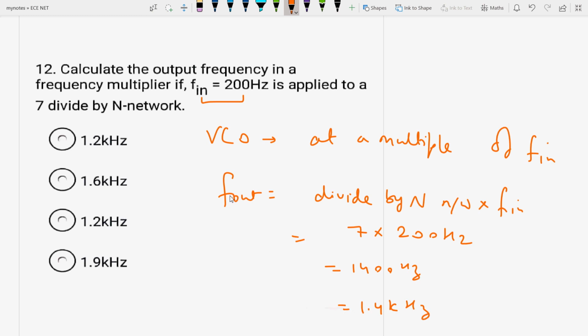Actually, the option is not given exactly as it is. Yes, 1400 means it should be 1.4 kilohertz. Okay, so the answer will be like this.